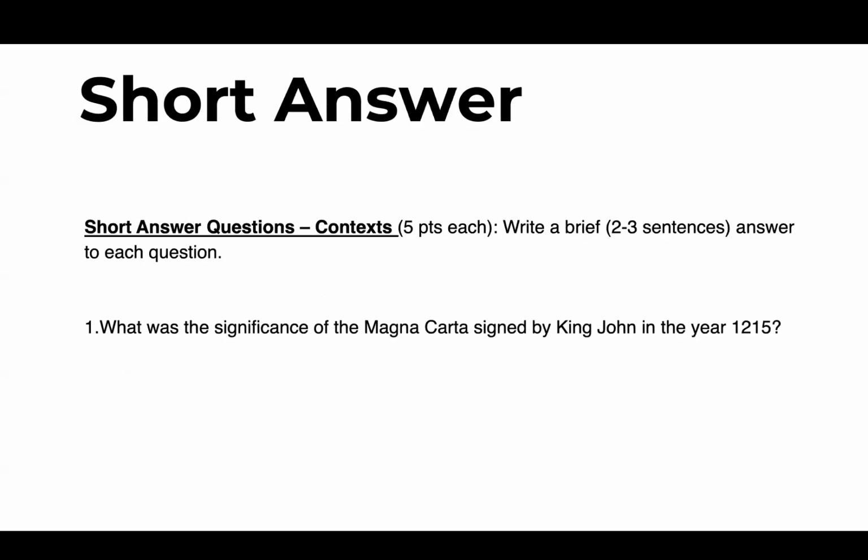For the short answer questions, these are going to be about providing context. The questions will target the literary texts, and I want you to provide additional context for that particular question. These questions will be 5 points each, and it's a good idea to write 2 to 3 sentences per question. 3 sentences tends to be ideal, so I would encourage you to try for that.